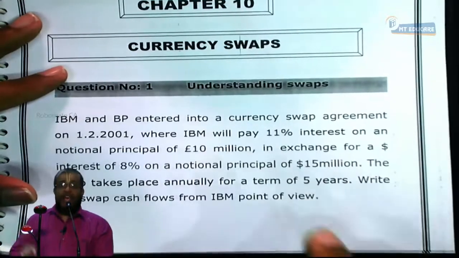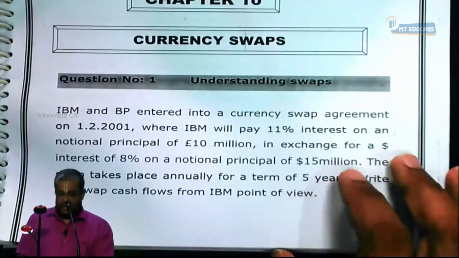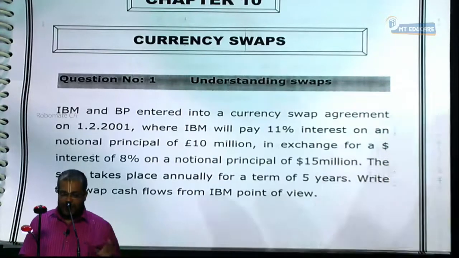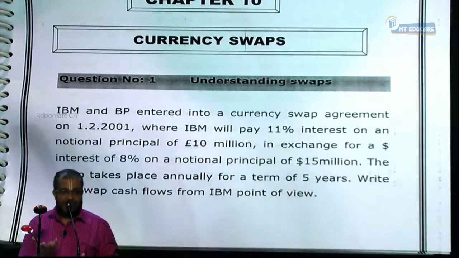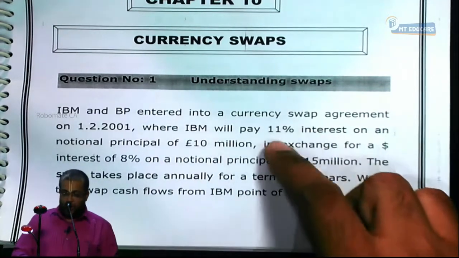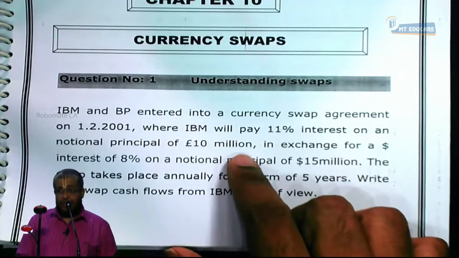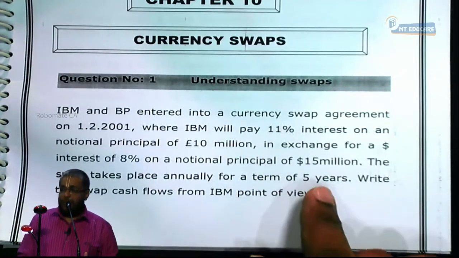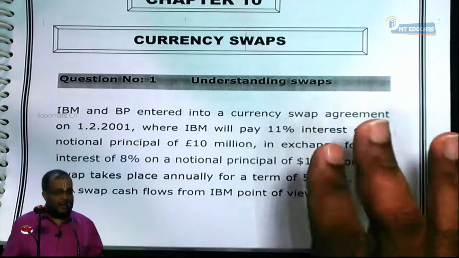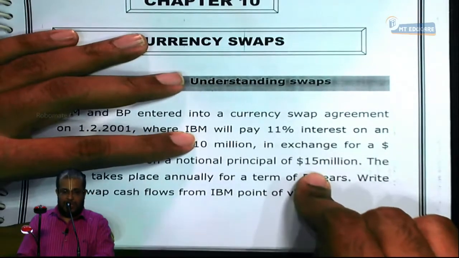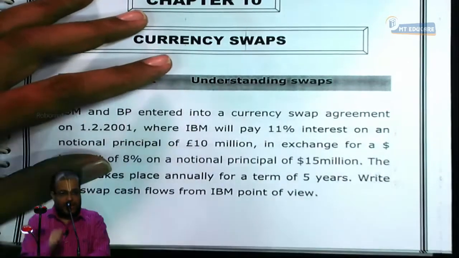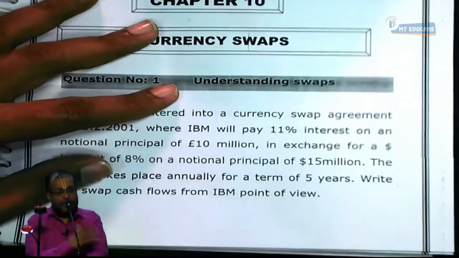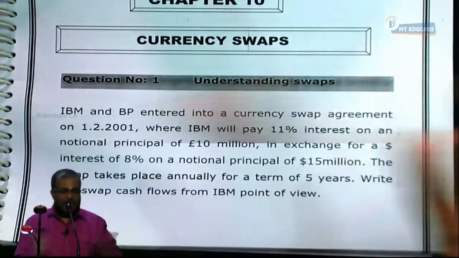See, we had question number 1 in which IBM and British Petroleum exchange pound 11% interest against $8%, on a notional principal of 10 million pounds against $15 million. Am I right or not? Tell me, these two notional principals are equal at what rate? Spot rate. And these are the two prevailing interest rates today in the UK and the US. And hence they decide to swap this.